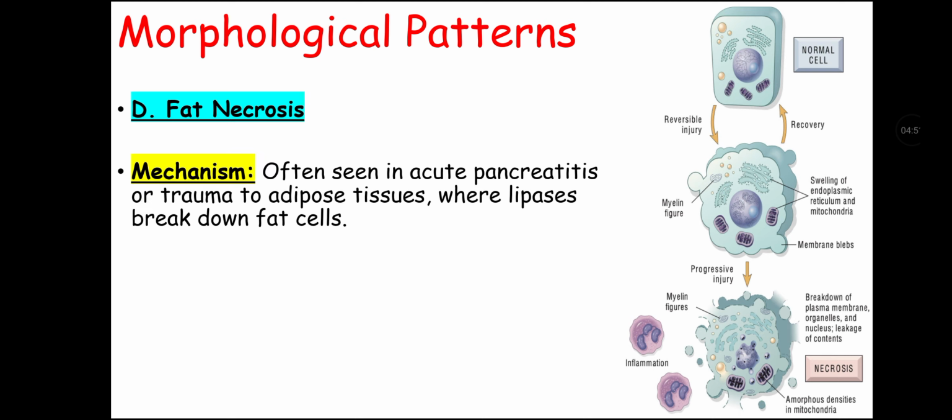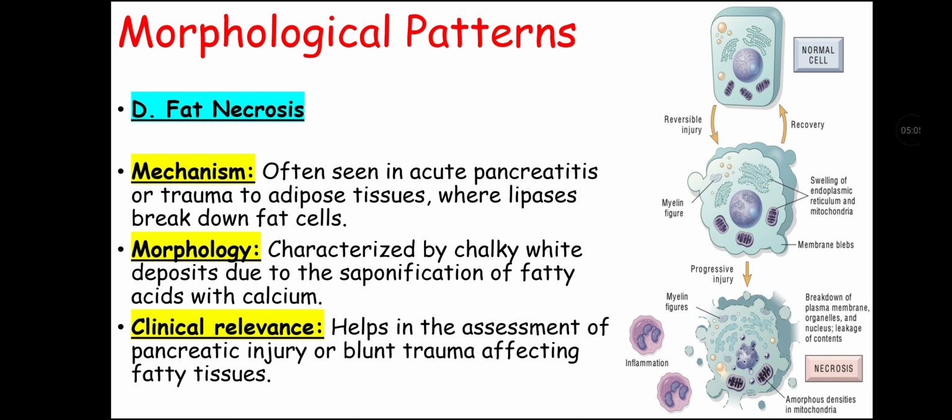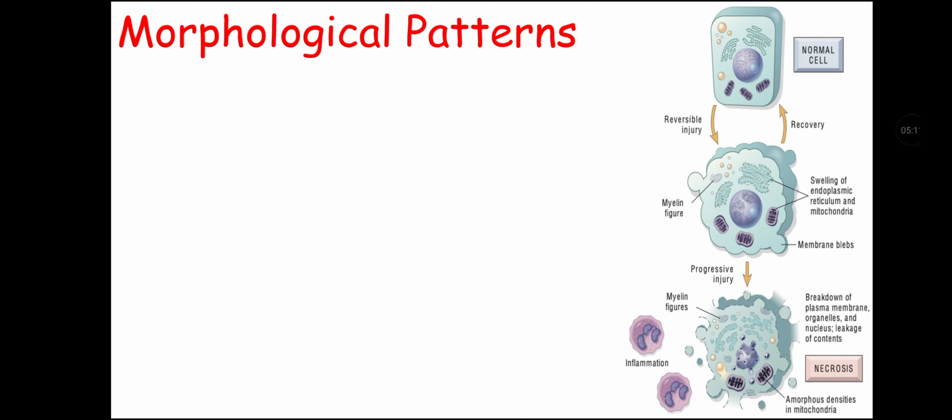Mechanism: it is often seen in acute pancreatitis or trauma to adipose tissues, where lipase breaks down fat cells. Morphology: it is characterized by chalky white deposits due to saponification of fatty acids with calcium. Clinical relevance: it helps in assessment of pancreatic injury or blunt trauma affecting fatty tissues.